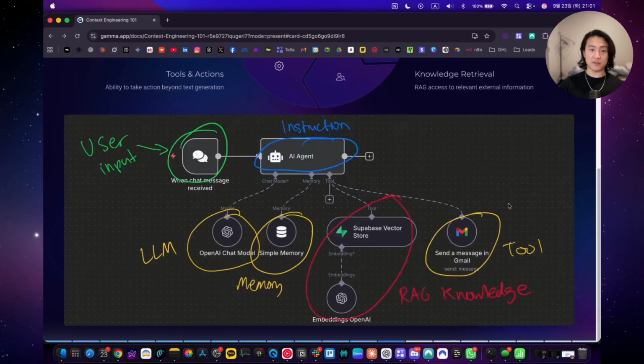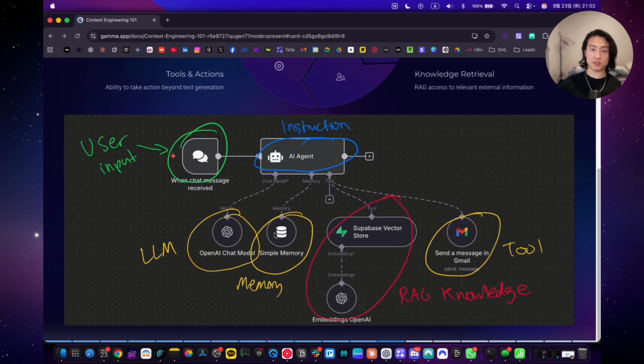And if I illustrate it on an AI agent, as you can see here, this is the user input, the AI agent, and this is the instructions. This is where the prompt engineering magic happens, and Supabase vector store. So this is the long-term memory, the RAG knowledge base. And simple memory, this is the short-term memory, and it's defined by the session ID or the user's phone number or the user's email. So if it's an interaction by email, then the ID in the simple memory is going to be the user's email.